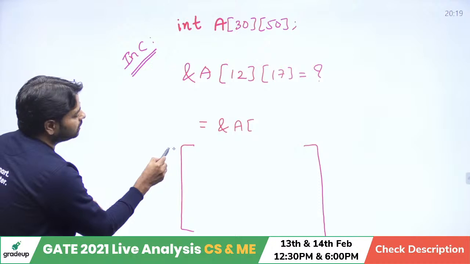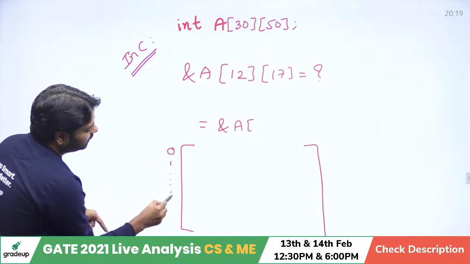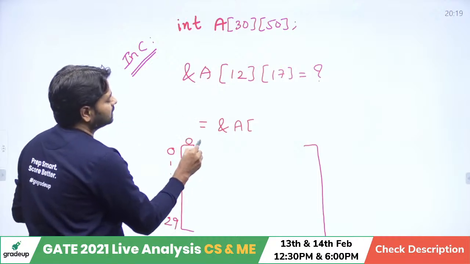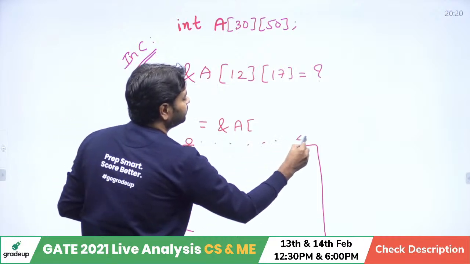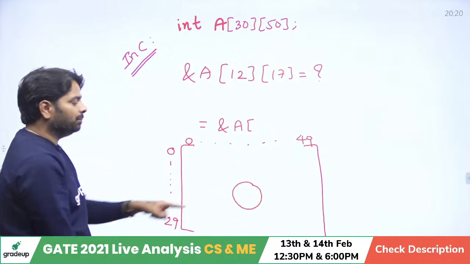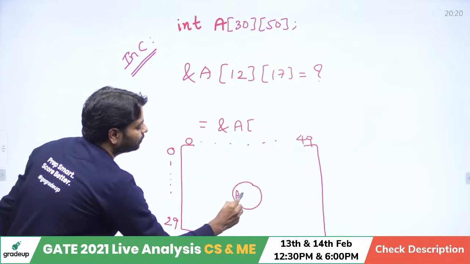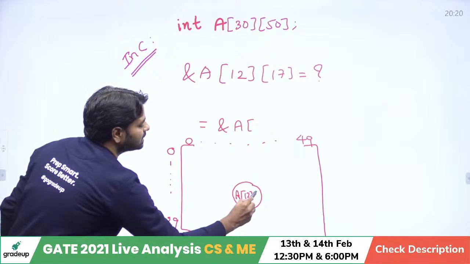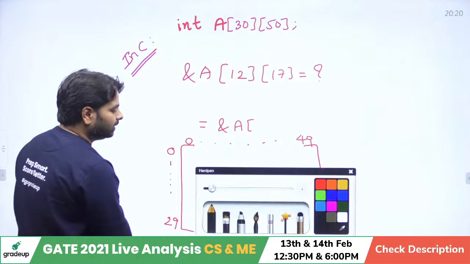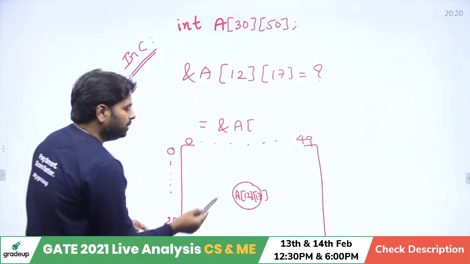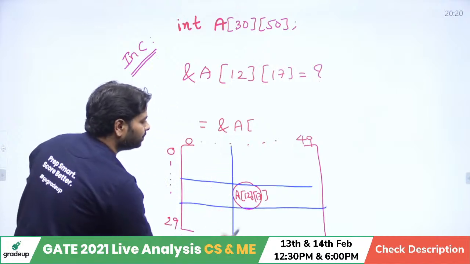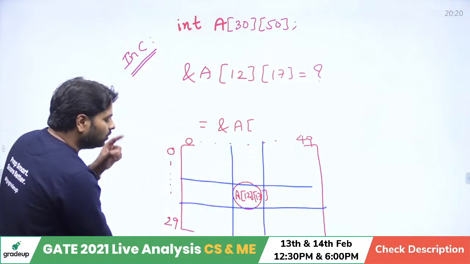Anyhow, the rows you number them 0 to 29 and the columns you number 0 to 49. And somewhere you are trying to compute, this is A of 12, 17. And you need to focus on one thing here. Which thing? Before this, let's say this is the row you are calculating and this is the column. And where do you focus here?